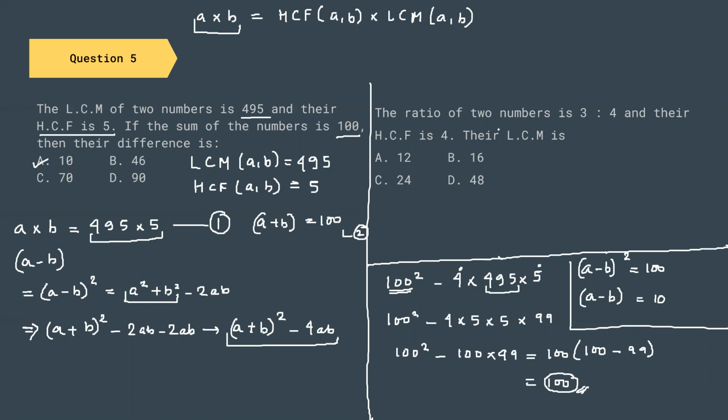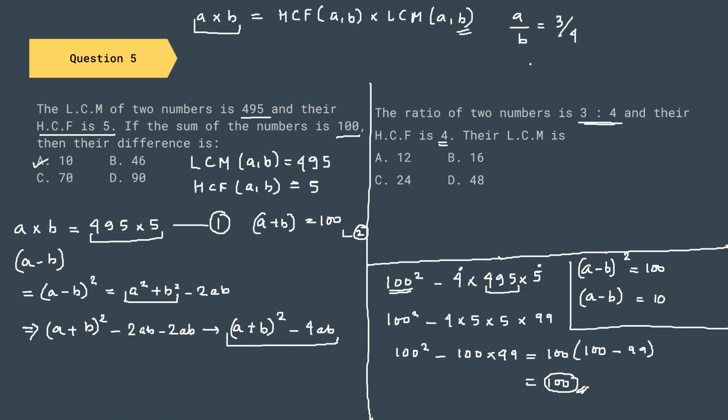Let us go to question number 5B. It is the same kind of question and we are going to use the same criteria. They're saying that the ratio of the two numbers is 3:4, their HCF is 4, and their LCM is to be found. So A by B equal to 3 by 4.